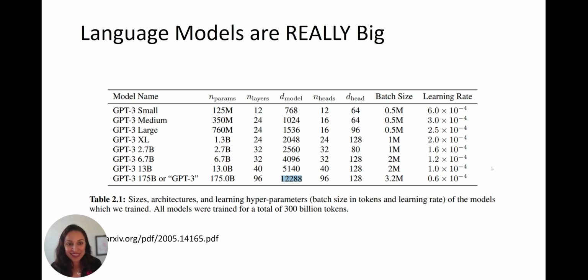Now, this is what I really find amazing. Now that you more deeply understand what these terms mean, let's absorb the scale of even a model like GPT-3, right? Because GPT-4 is kept secret, but let's look at GPT-3.